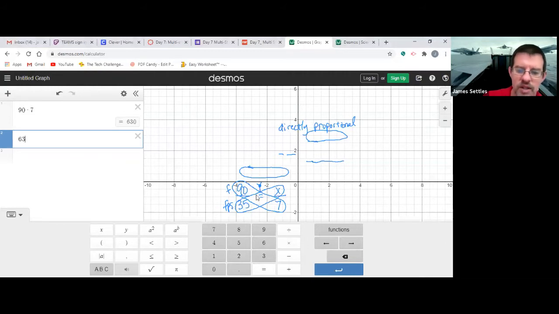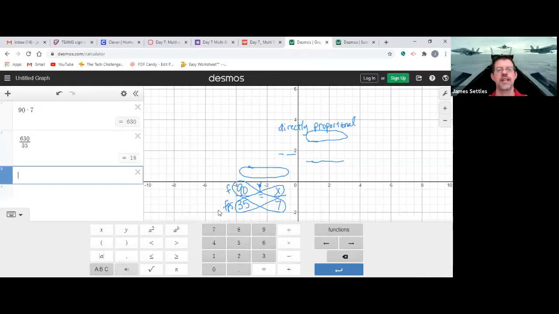So I'm going to go 630 and then hit the divide by. Now notice it turns it into a fraction, okay, over 7. And we're going to hit, no, I'm sorry, not over 35. 35 is with x, I apologize. So divided by 35, and we hit enter, and it's 18. So the scientific calculator would do the same thing. I'll show you when we use the scientific calculator here in a second.